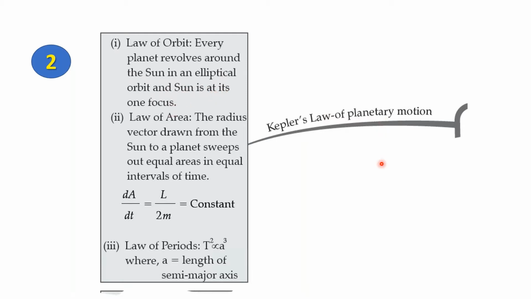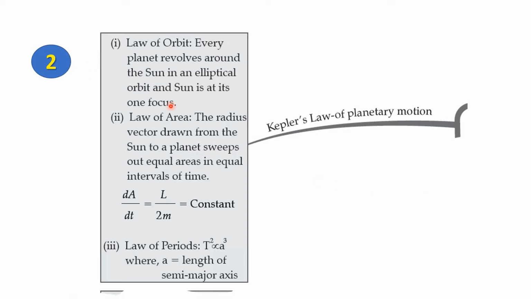Now this says that the orbit of the planets around the sun is an ellipse, which is a closed curve with 2 foci. Foci being the plural for focus. Now a circle would be a special kind of ellipse having only one focus, that is the center. Now an ellipse, instead of a radius, has a semi-major axis, which is the distance between the center of the ellipse and the periphery. In the orbit around the sun, the planets move in an elliptical orbit while the sun lies at one of the foci.